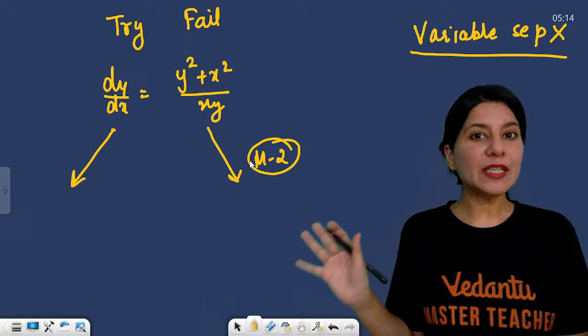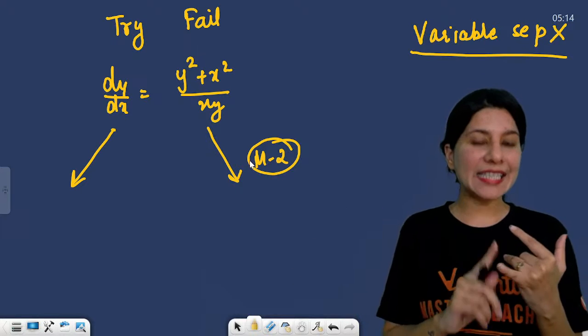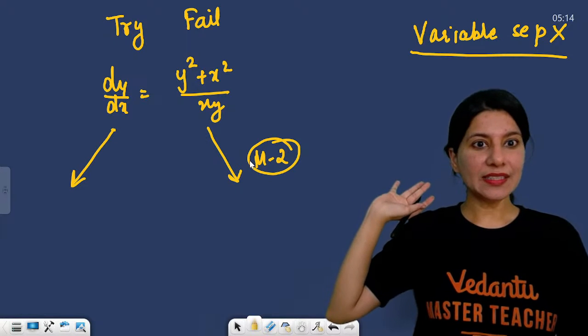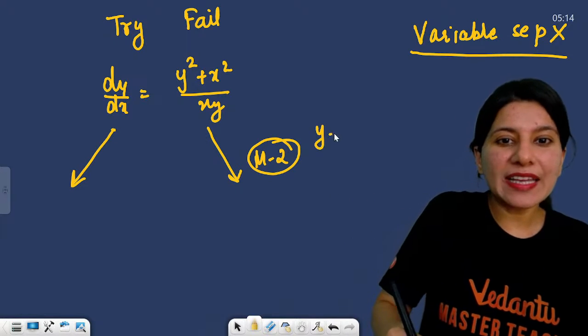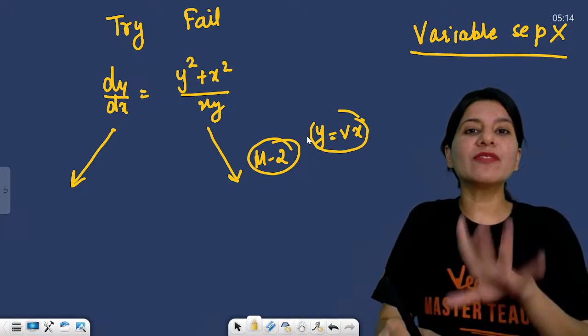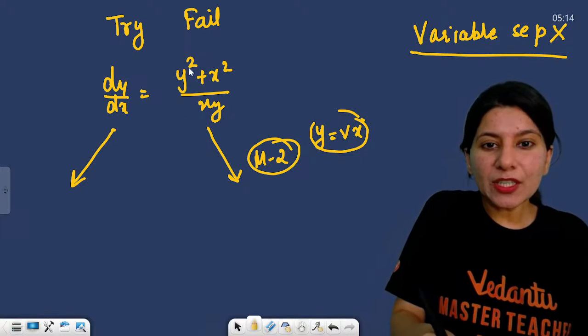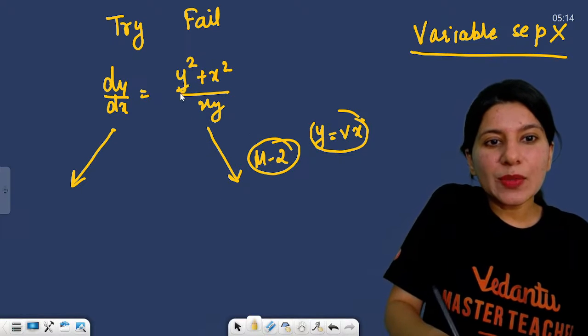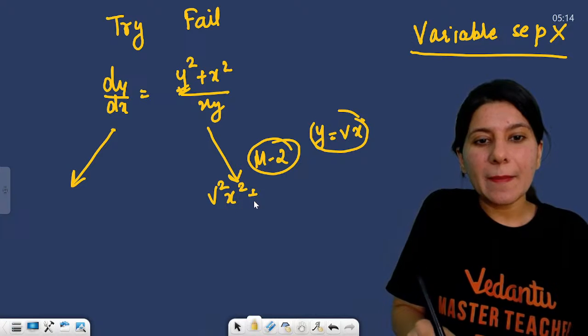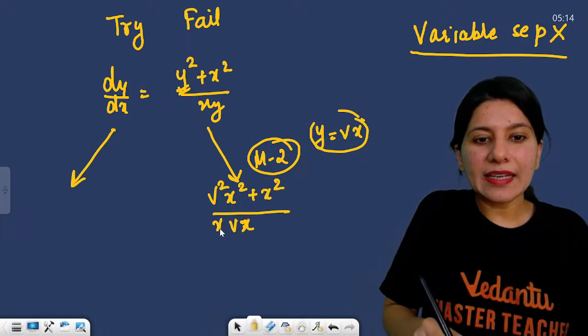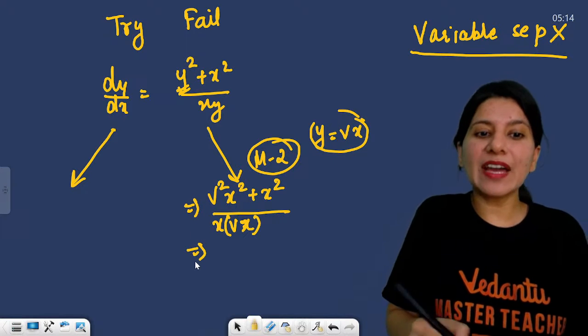If you are unable to differentiate between homogeneous and linear, be careful. Just put y equals vx. Forcefully put it and see what happens. The moment you put y equals vx, it becomes v square x square plus x square upon vx times x.